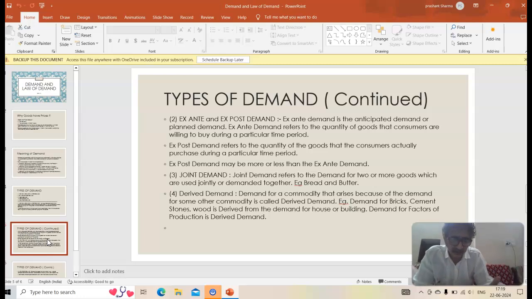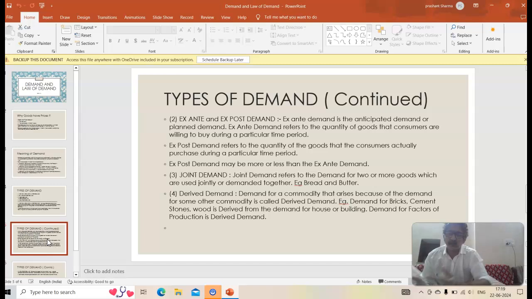Okay, so I hope this is clear. And then suppose bread and butter. One wants to make a sandwich, so one would go and buy bread, and along with bread, he would buy butter or cheese or jam. So these are the products which you buy together. Fourth is derived demand. Demand for a commodity that arises because of the demand for some other commodity is called derived demand. Now, example, when would I buy bricks or cement bags?